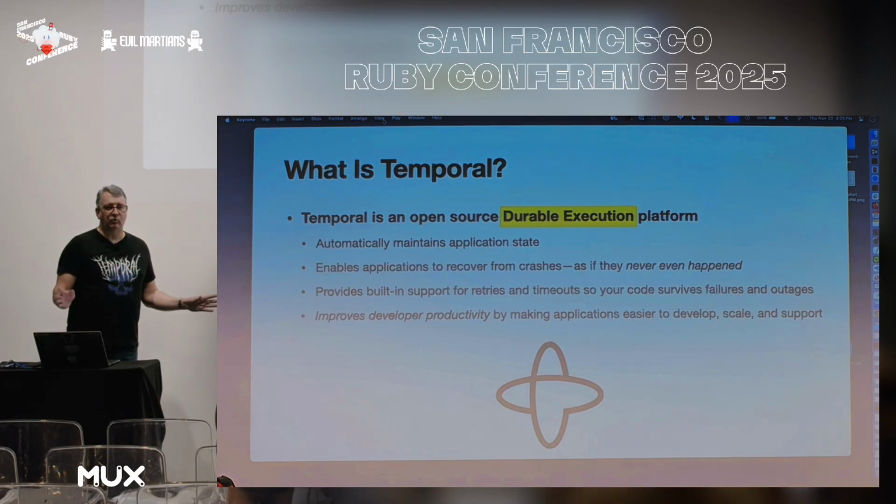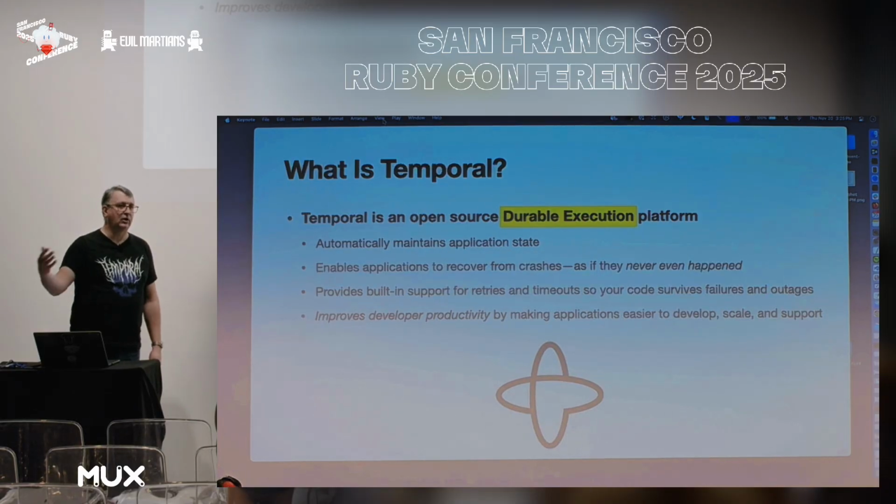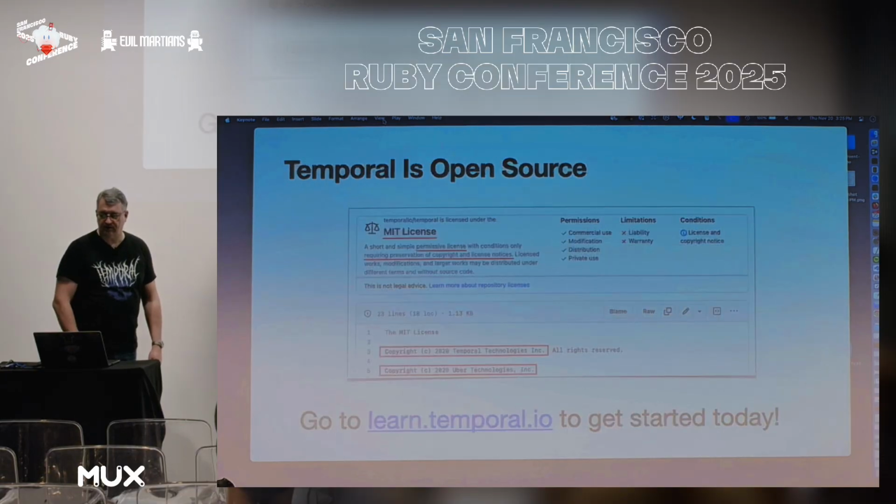It makes your applications more reliable, but more importantly, it makes you more productive as a developer because your code is not littered with trying to rescue from these problems that occur. You're able to think about the happy path instead of everything that may go wrong along the way. And that makes your applications faster to develop and also easier to write, easier for other people to understand, easier to scale, and easier to support. So I'm going to show you some examples of this.